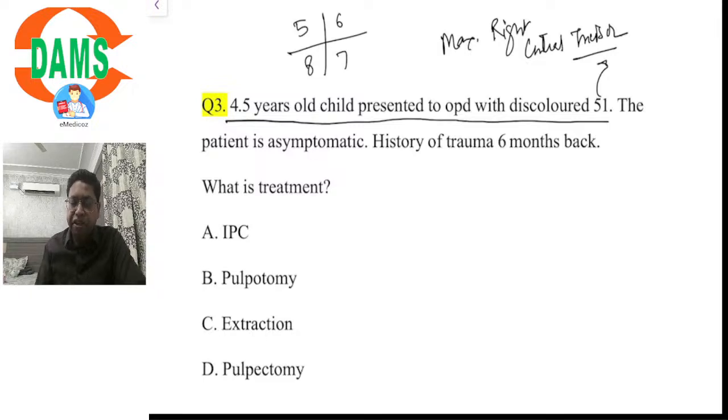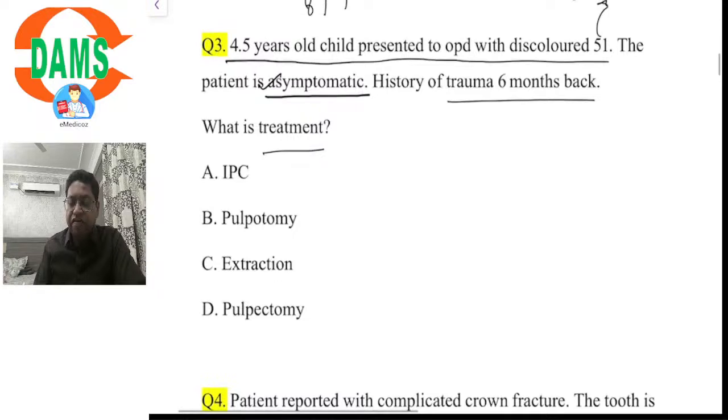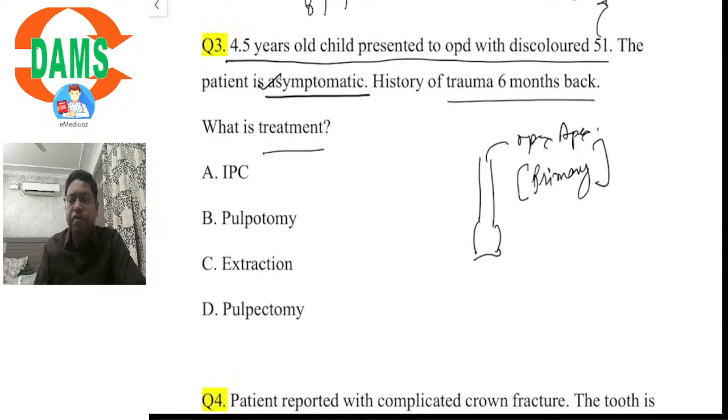The patient is asymptomatic with a history of trauma 6 months back. What is the treatment for this? So, an asymptomatic tooth is there, and a history of trauma is there 6 months back. Definitely, this would be a case of an immature tooth, again with an open apex. But this is a primary tooth. Similar to the question seen above, this is a primary tooth. What would be the treatment?